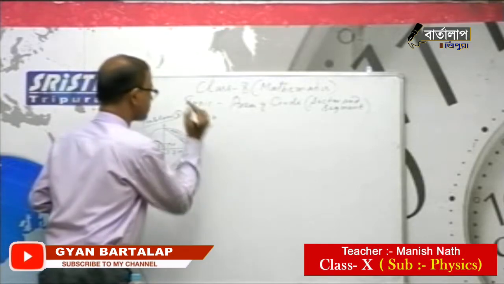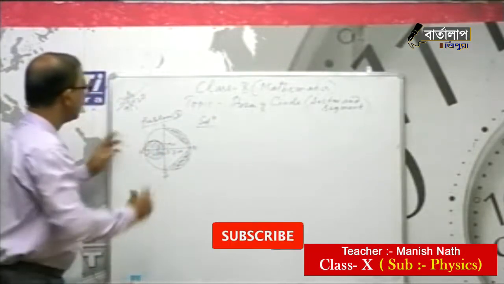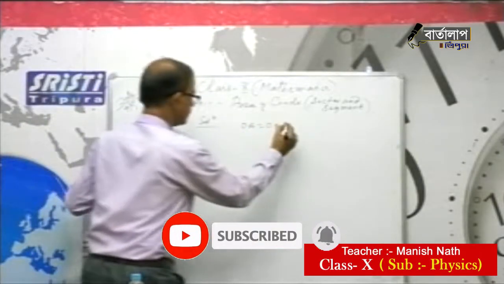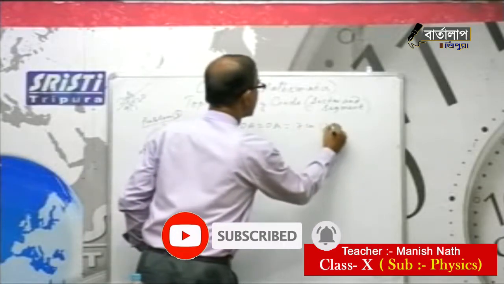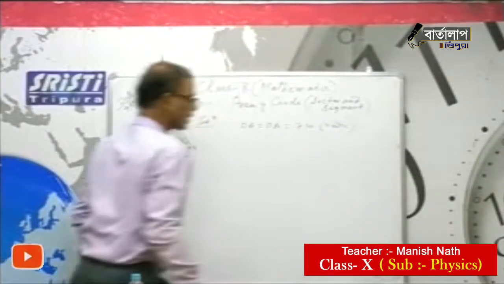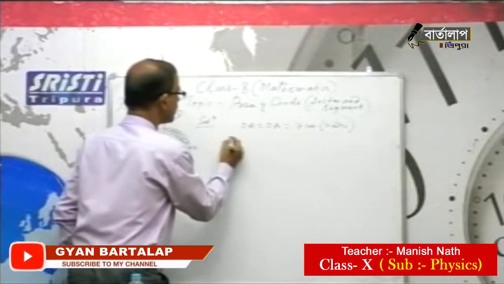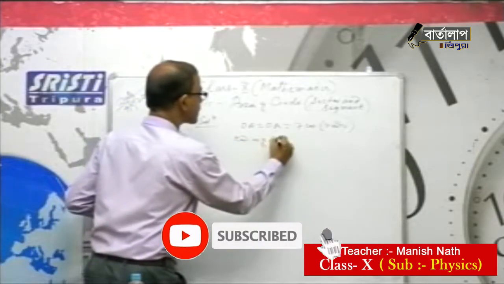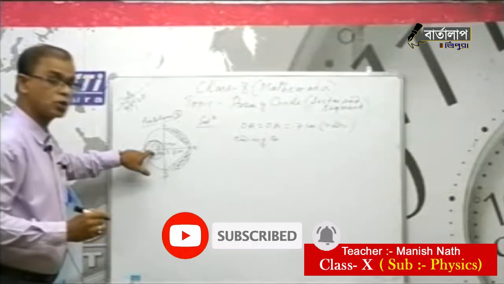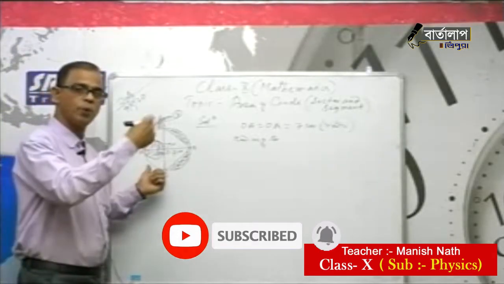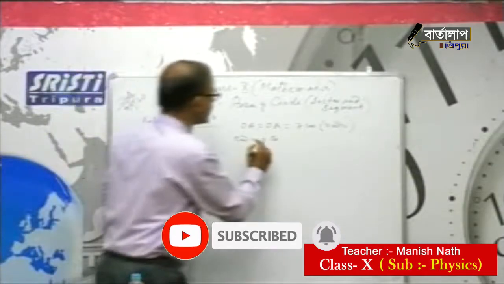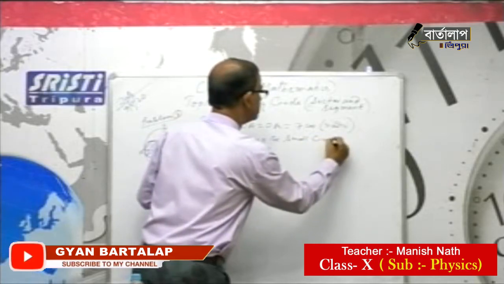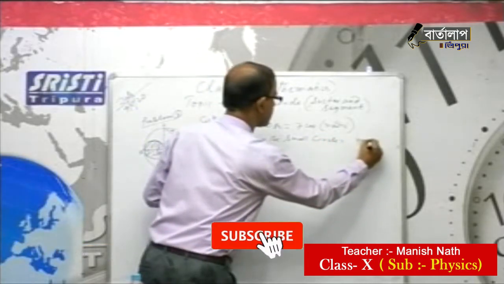Since OA equals OB equals 7 centimeter, that is the radius of the big circle, therefore the radius of the small circle, OA being its diameter, is 7 by 2 centimeter.